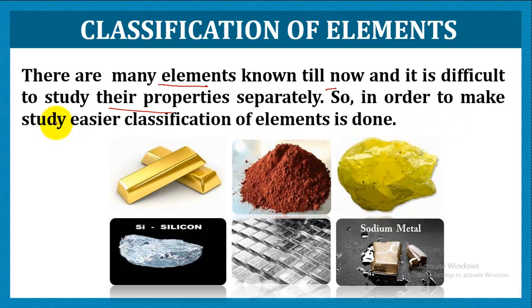So in order to make the study easier, the classification of elements is done. So why is classification needed? Just to make the study easier, and it resolves a big confusion, or you can say it helps us in knowing the different elements in a proper manner. As you can see, there are so many elements. For example, in this picture we have gold, copper, sulfur, sodium, silver, silicon, and likewise so many elements, and the discovery of many elements is still in the pipeline.